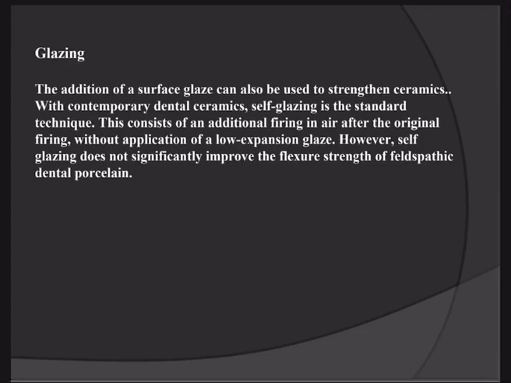So what is the third method to increase the strength of the ceramic material? It is glazing. So what is glazing? The addition of a surface glaze can also be used to strengthen ceramic. With contemporary dental ceramic, self glazing is the standard technique. It consists of an additional firing in the air after the original firing without application of a low expansion glaze. So by this method, we can increase the strength of the ceramic material.